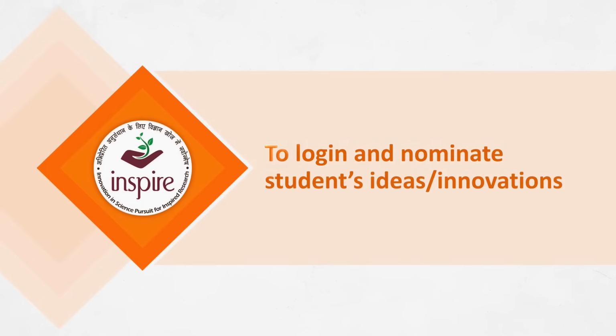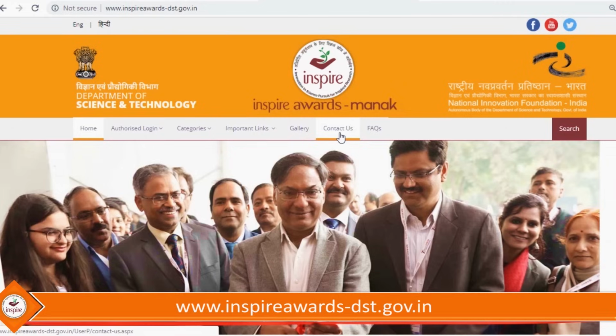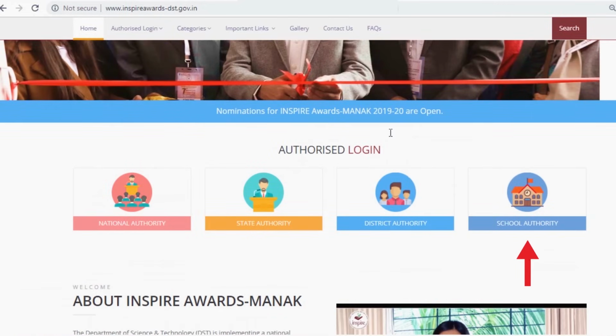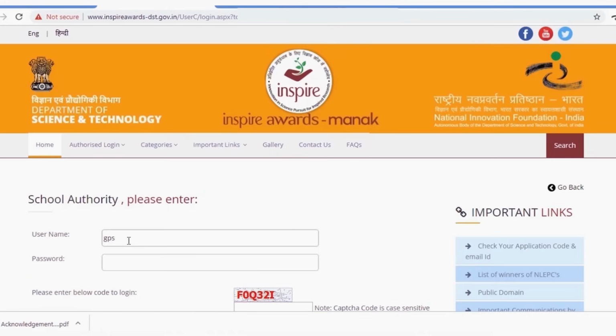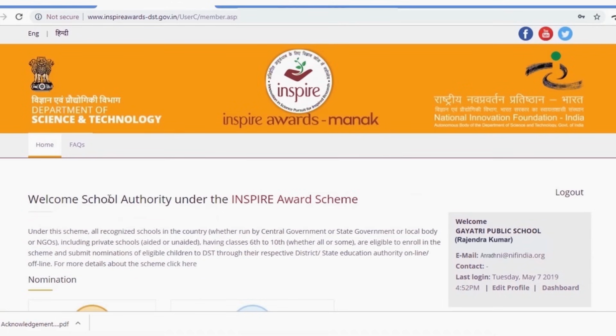To log in and nominate students' ideas or innovations, open the home page www.inspireawards-dst.gov.in and click on the School Authority tab to log in. Enter your username and password. A new page will appear like this.